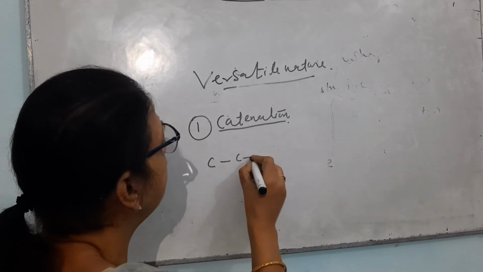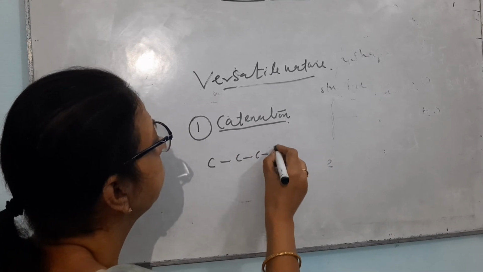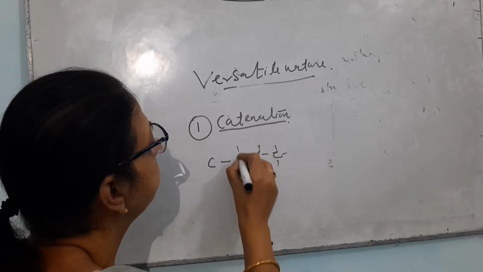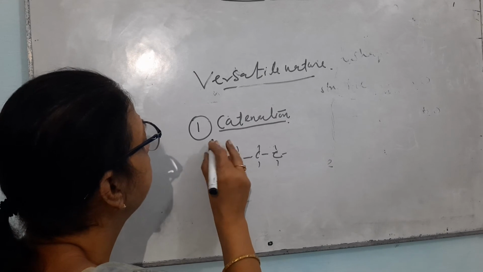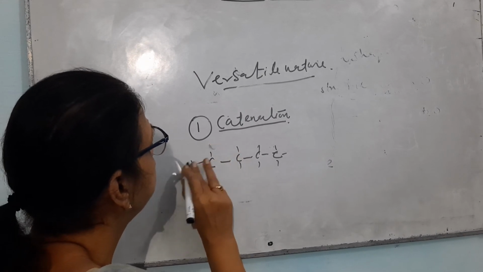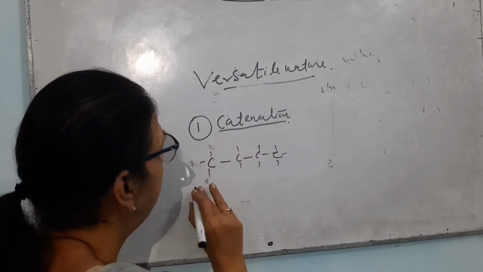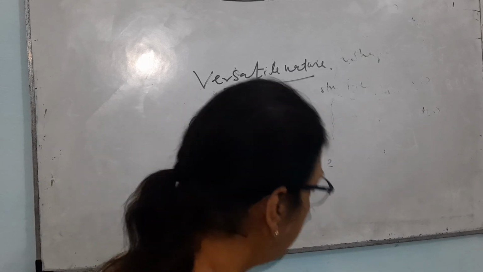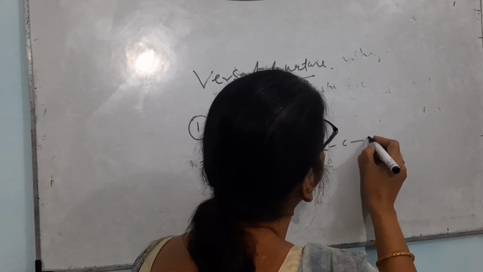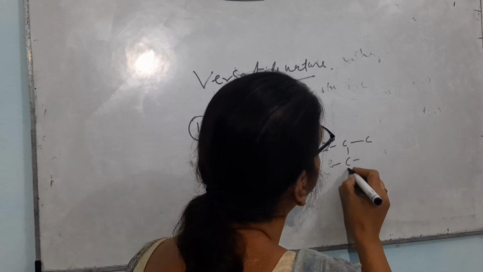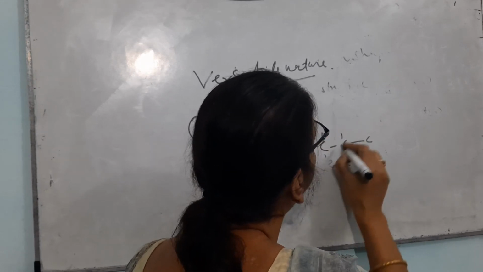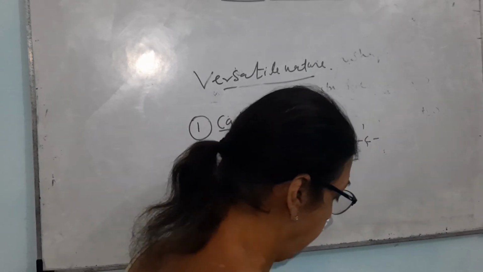It can make straight chains like this. It can make branched chains like this. These are branched chains.